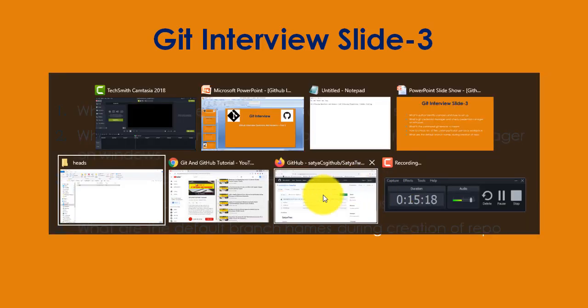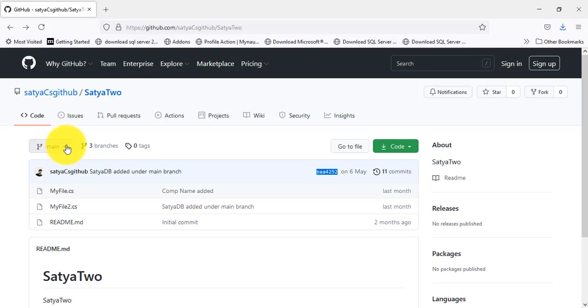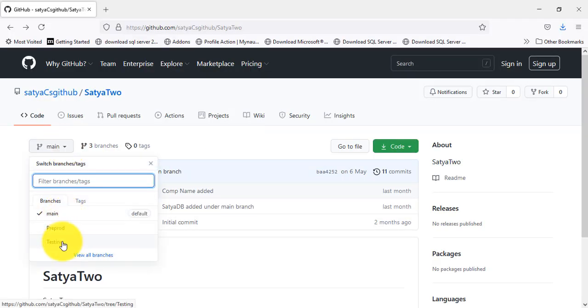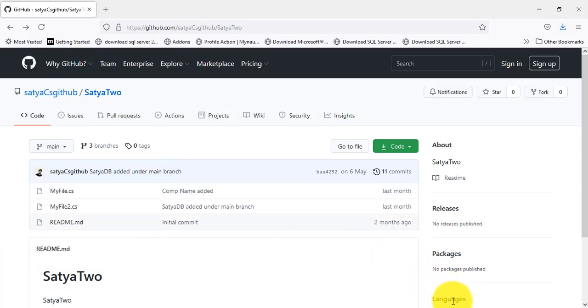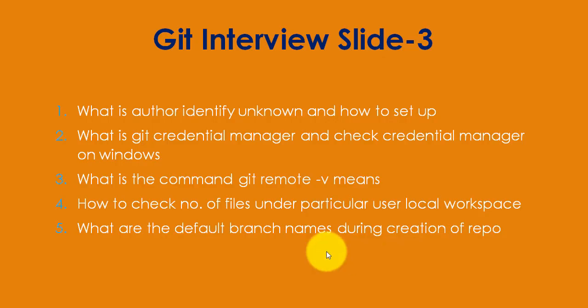So I'll show you here. You can see the main branch here is the default branch. Here are 3 branches, right? So here the main branch is the default branch, which is created by the GitHub repository by default. Pre-prod and test are 2 new branches the user has created in her repository. I'll create one video about these Git branches in a later video. So as of now we understood what the default branch names are during creation of our GitHub repository.